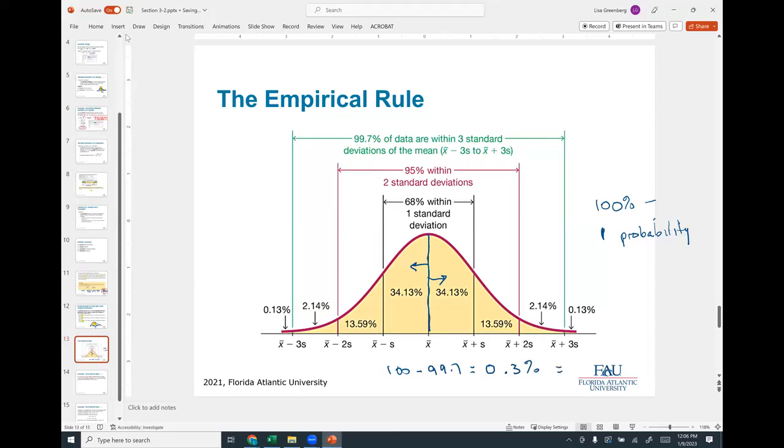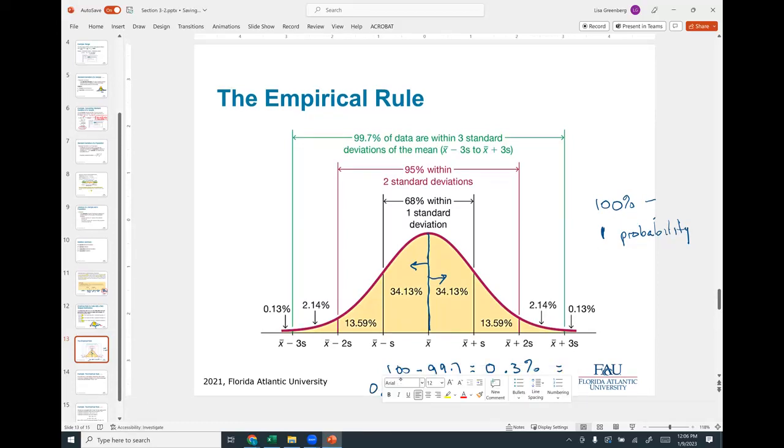So half of that, 0.3 divided by 2, is equal to 0.15. So 0.15% is outside of 3 standard deviations, which is pretty close. We're just estimating. It's really 0.13.